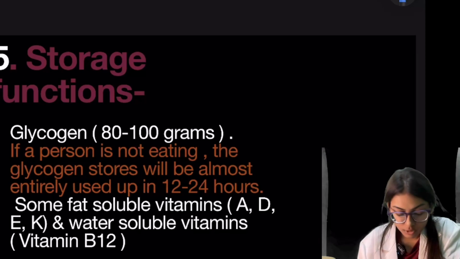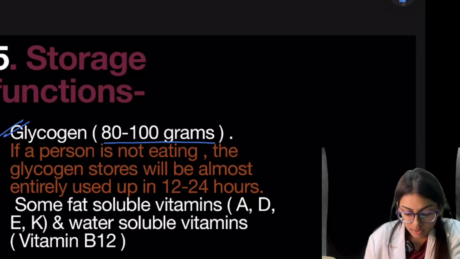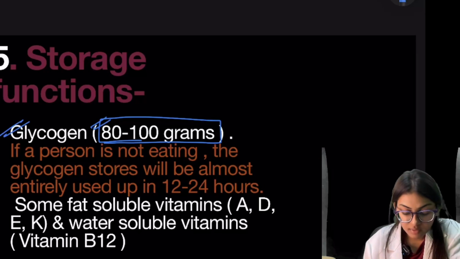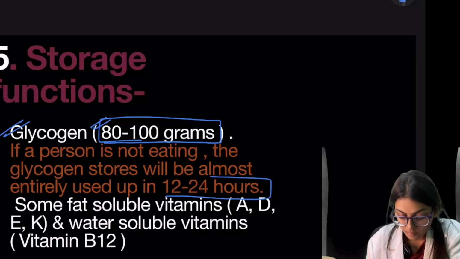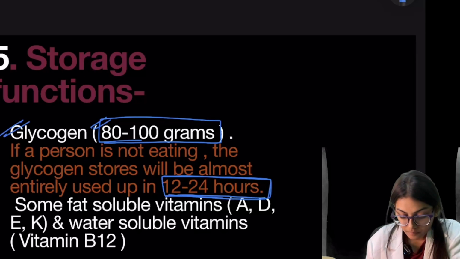The liver has some storage functions also. It stores glycogen. 80 to 100 grams of glycogen is stored in our liver. And if a person is not eating, the glycogen stores will almost entirely be used up in 12 to 24 hours.